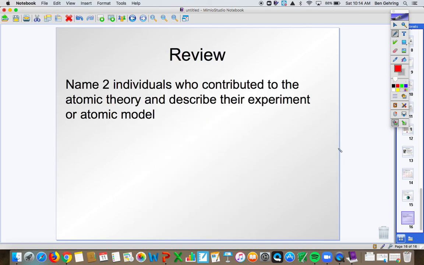All right. For your closure, I would like you to name 2 individuals who contributed to the atomic theory, including their experiment and their atomic model. Make sure you can do this for tomorrow, and then we'll pick back up and continue our discussion on the development of the atomic theory and atoms as we know them today.